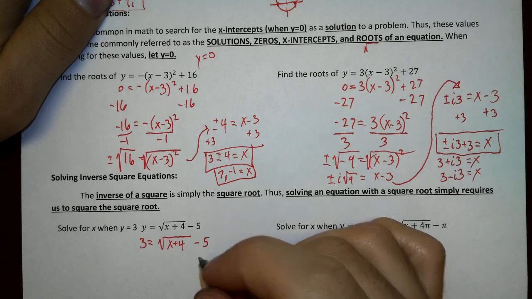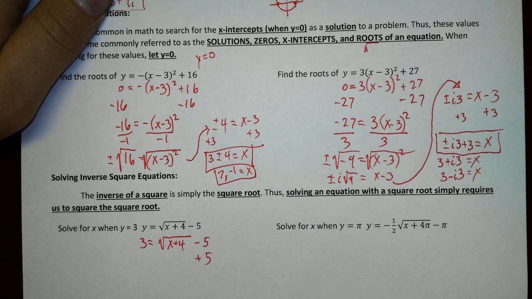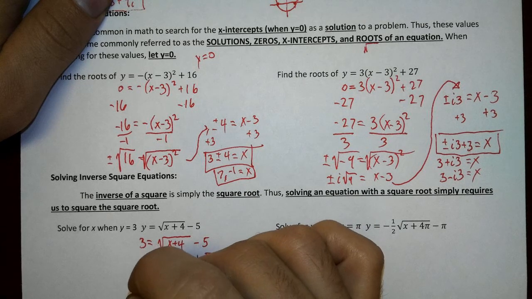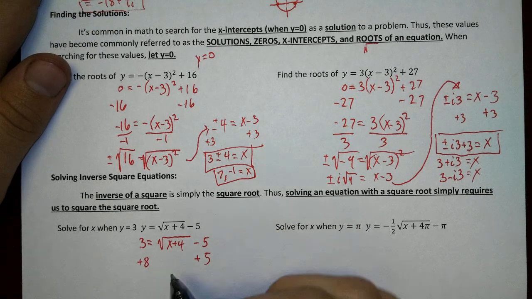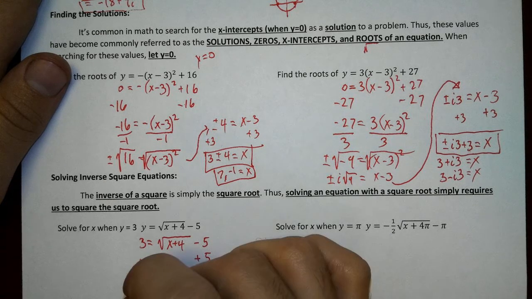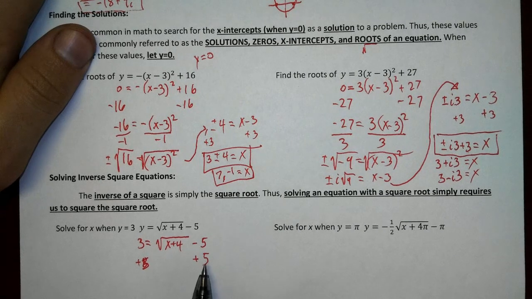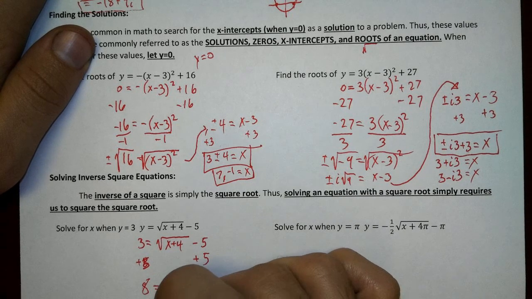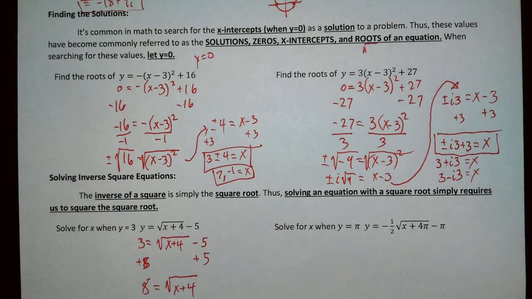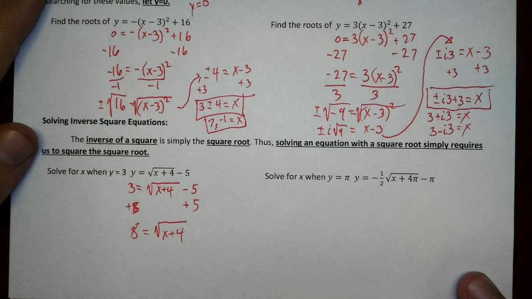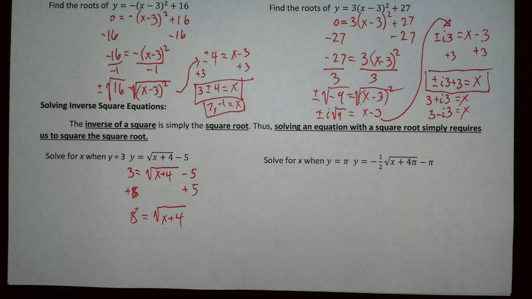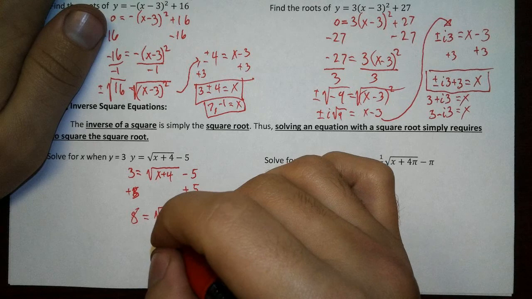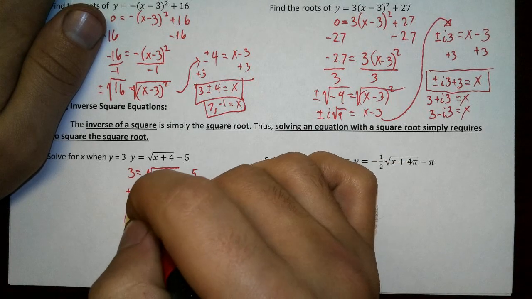Okay, now we're going to do reverse PEMDAS to solve this. We know how to solve equations. Nothing new. We're just solving an equation. So we're going to add 5 to both sides. My brain is working faster than my mouth. Add 5 to both sides, and we get 8 equals the square root of x plus 4. Now write that conclusion. The opposite of a square is a square root, and the opposite of a square root is a square. Well, let's undo the square root by squaring both sides.